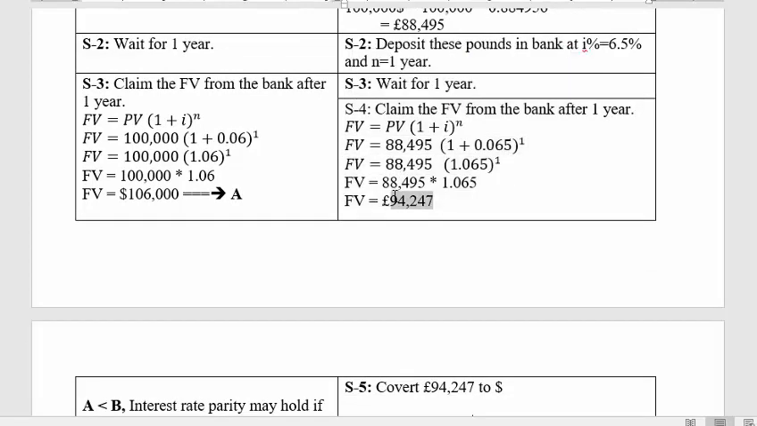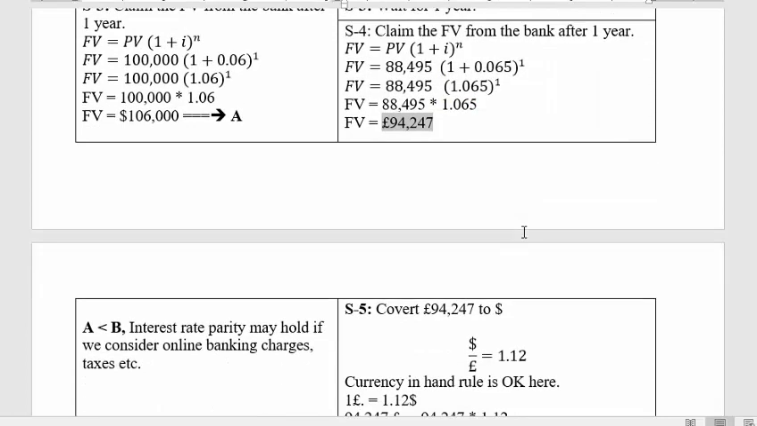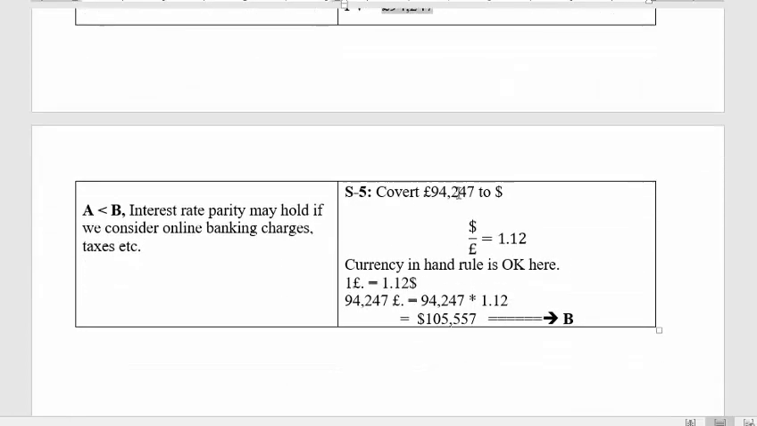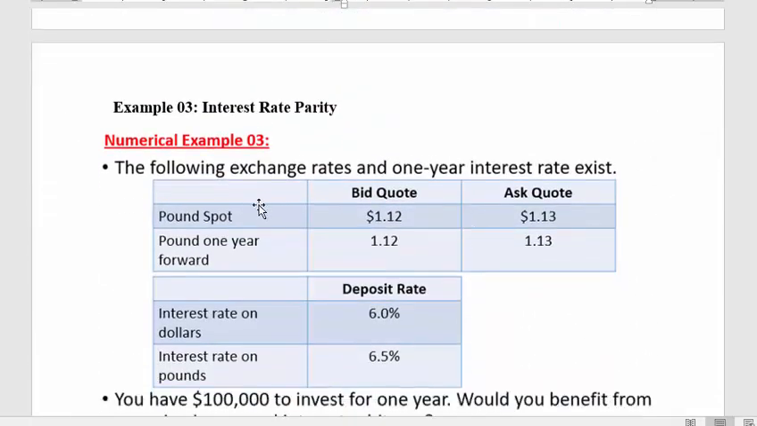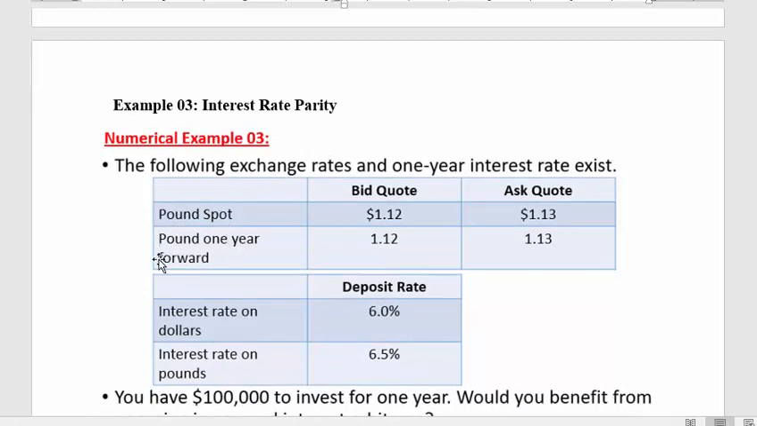We got $94,247 back from the bank. Now what should I do? As a US citizen, I must convert these pounds into dollars. I am doing it after 1 year, so the forward rate will be applied. So this is pound 1 year forward.